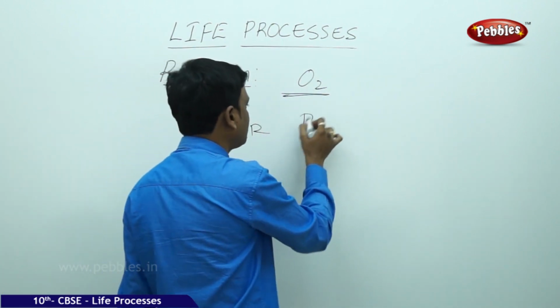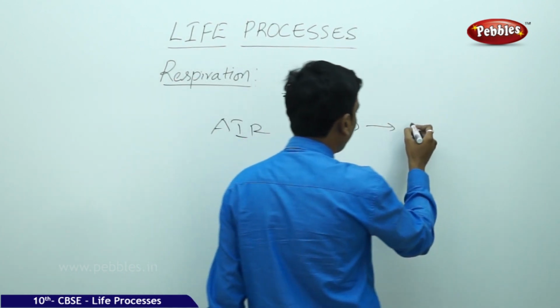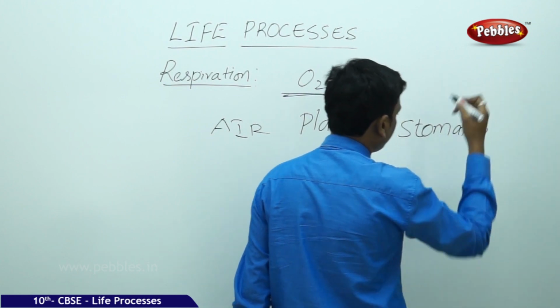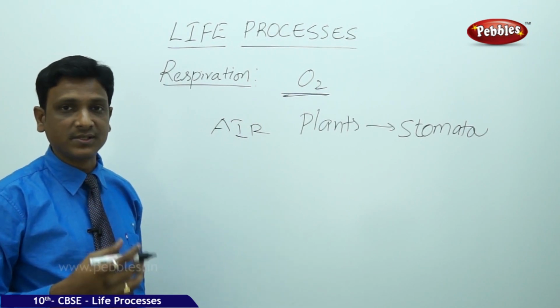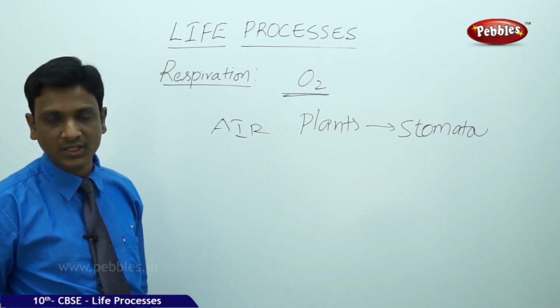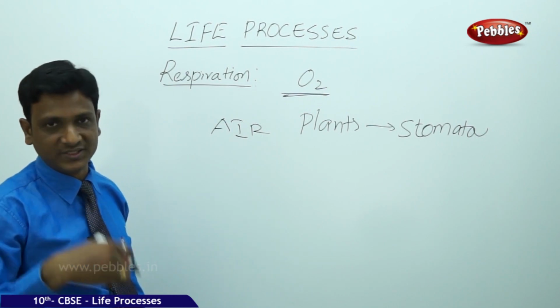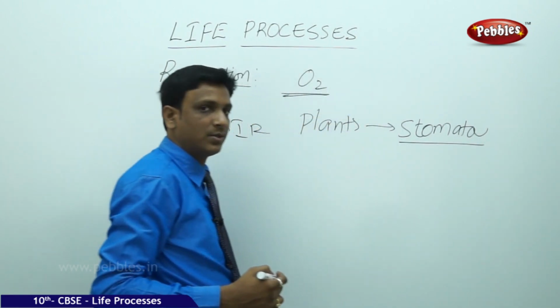If you see plants, they have special pores called stomata through which oxygen can be taken in. Of course, the plant produces oxygen and releases it, but sometimes when photosynthesis is not being done, the plant may take oxygen from outside even. That happens through the stomata. In this way, oxygen is supplied to the bodies of plants.